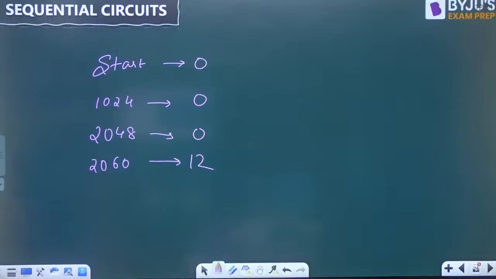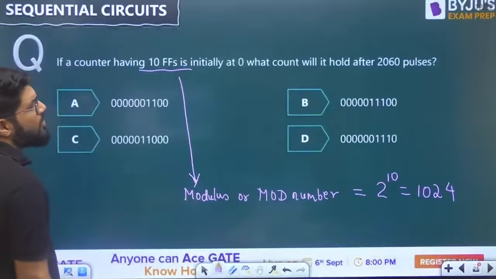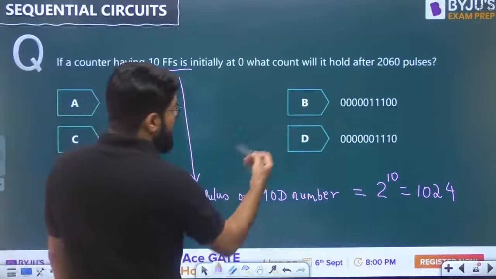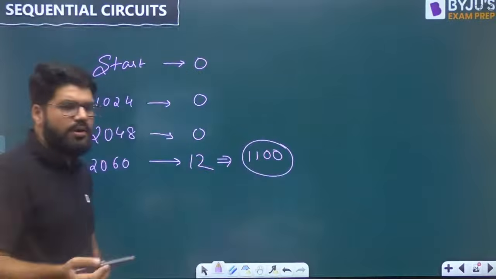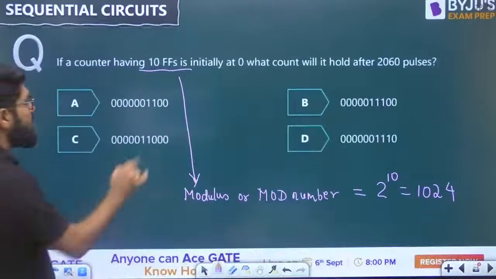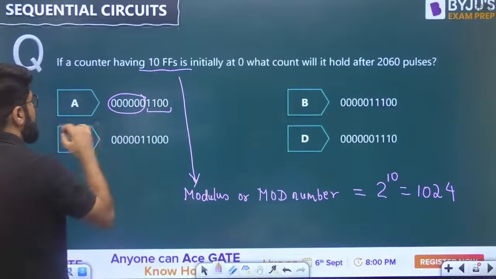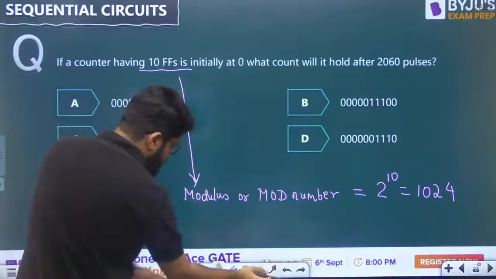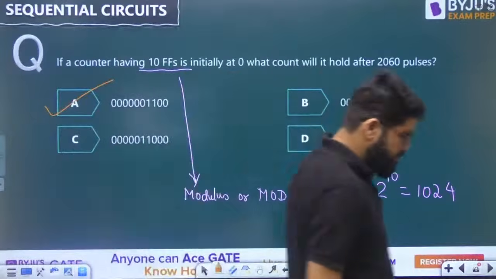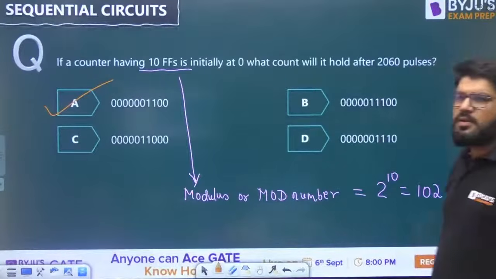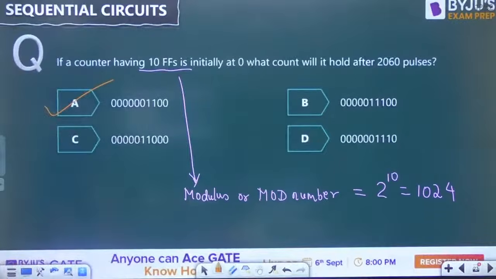Isn't it a very logical aptitude question? So how many clock pulses are going ahead? 12. So it has to count the 12th value, and the 12th value in binary is 1100. Now you can convert this into 10 bits. Actually 1100 is the answer, and the rest 6 MSBs can be placed as 0. So the correct answer is option A. A simple aptitude, logical question. Nothing great here. Okay.